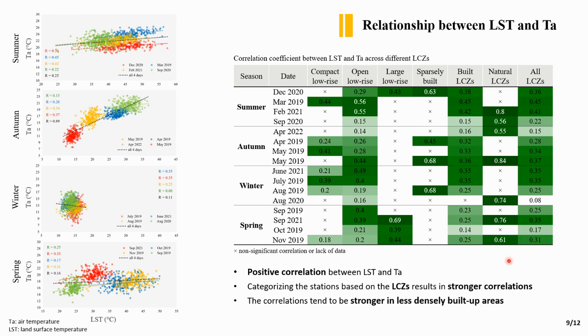It's probably because of the heat exchange between the surface and atmosphere, which is more direct and less influenced by human-made structures in natural areas. So it shows that using land surface temperature as a direct proxy for the urban thermal environment might not always be appropriate, especially when focusing on the spatial pattern and in densely built up areas.